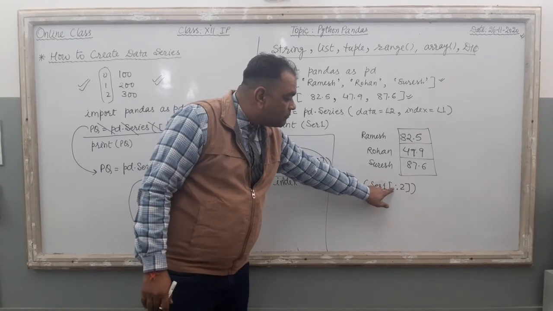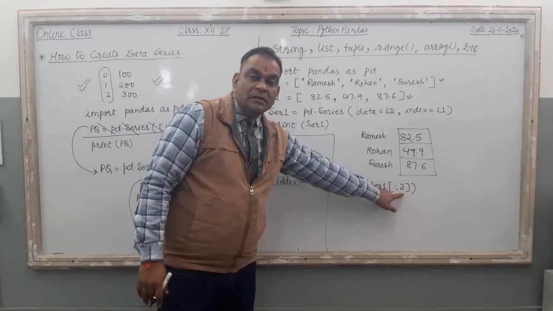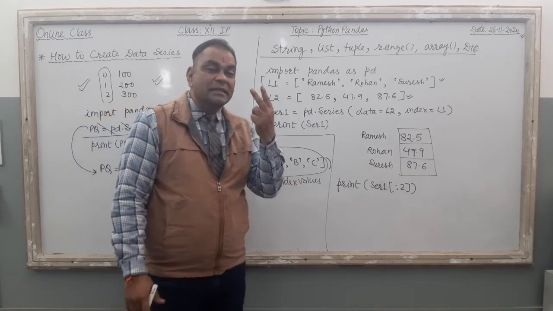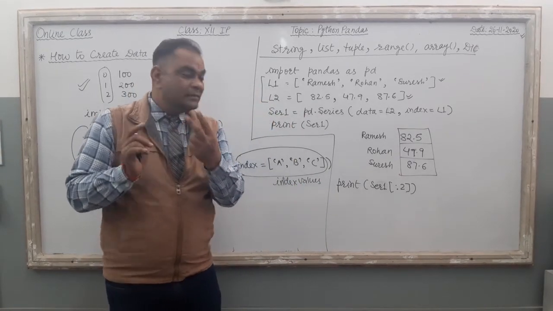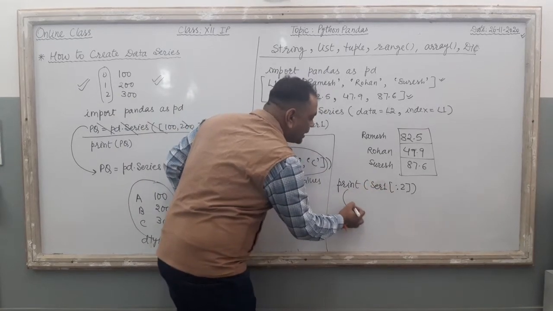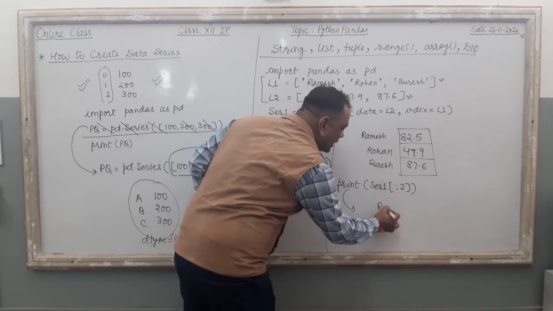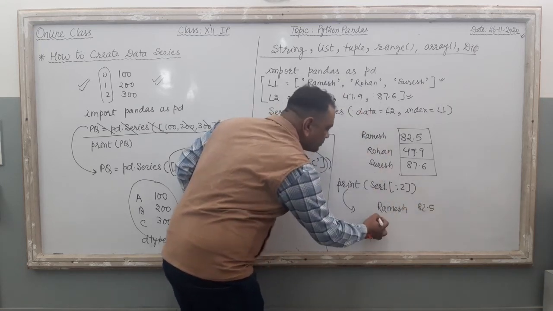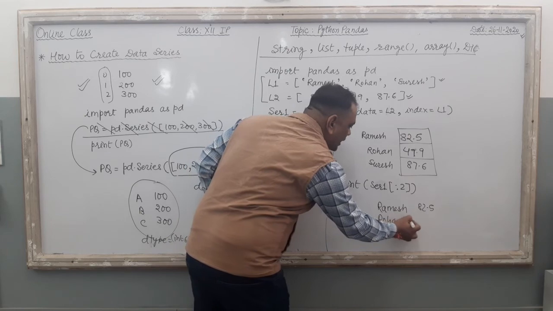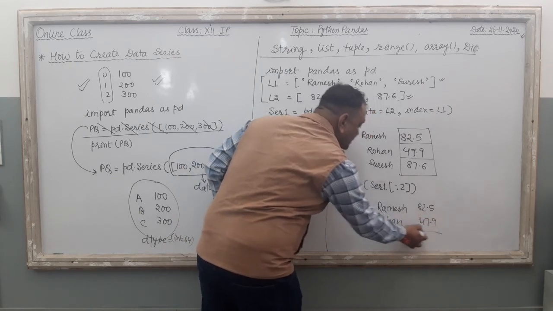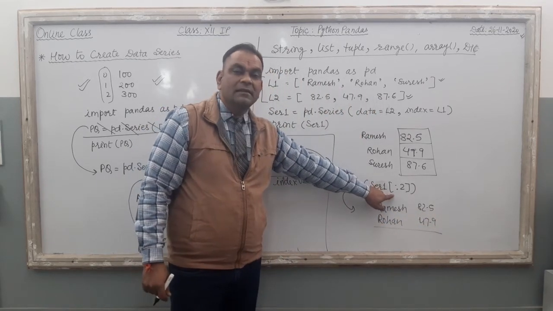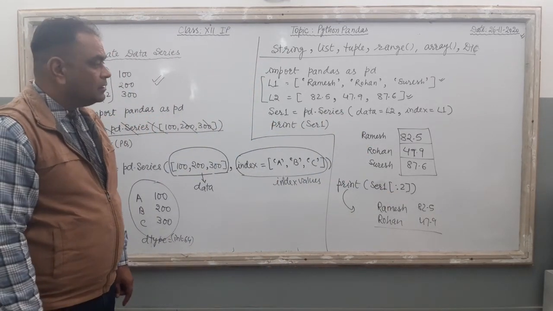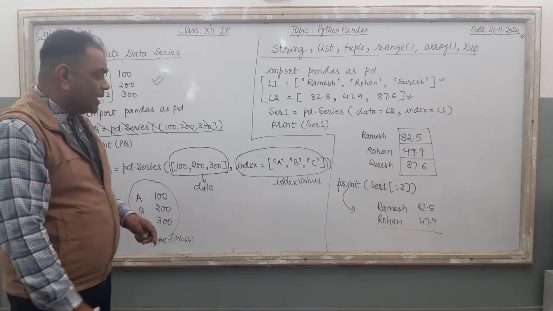Slicing: the first option is vacant, blank. 2 is the last value. The computer does not include this value, it stops just before it. So two things will be printed: 0 and 1. The 0 position contains Ramesh, so here Ramesh 82.5, and the first position Rohan, 47.9. This will be the output of this series slicing, right? I hope the topic is clear in your mind.